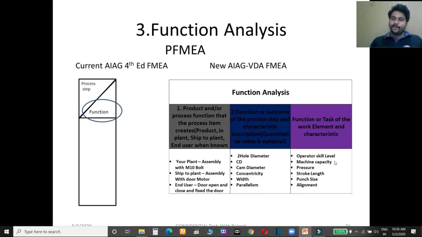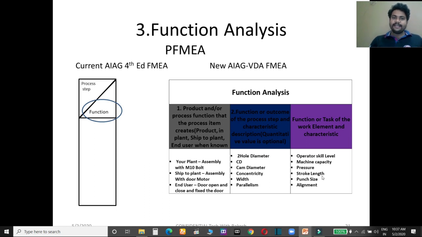So you have to mention what the function or requirement of the man and machine should be in your process. You have to mention the skill level of the operator, the capacity of the machine, and the pressure. What the pressure of the machine should be, and the stroke length if required. So every function or task of the work element you have to mention in this column.